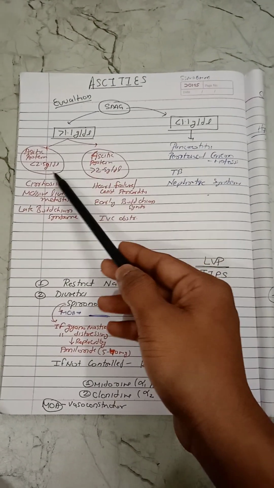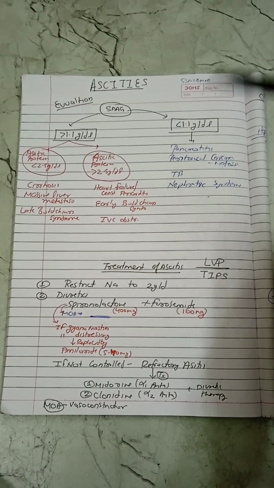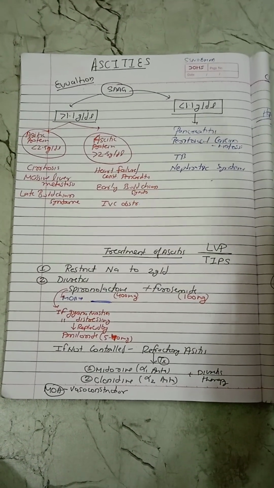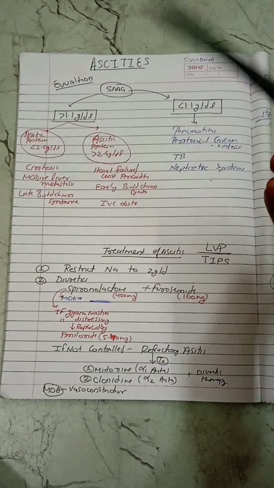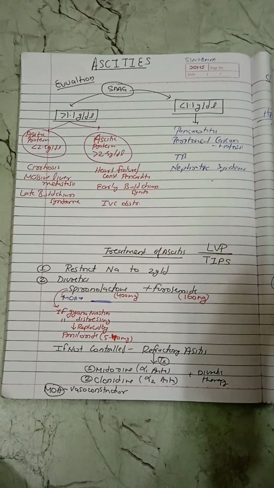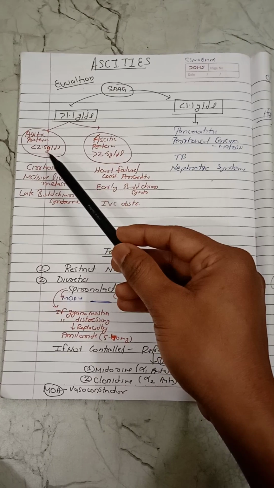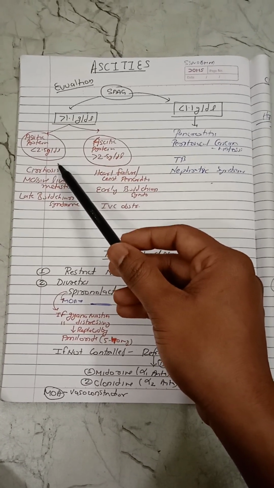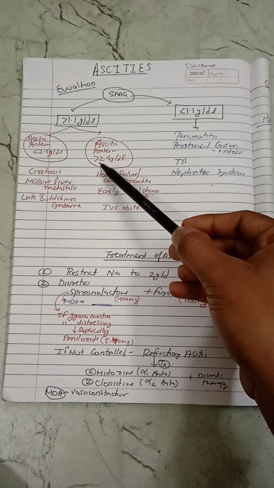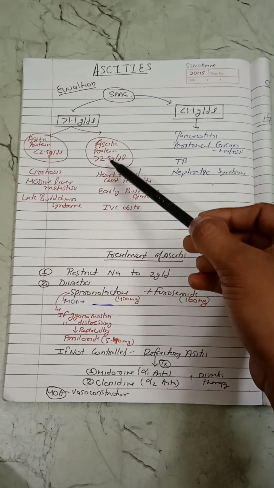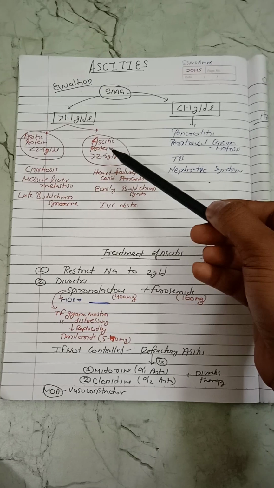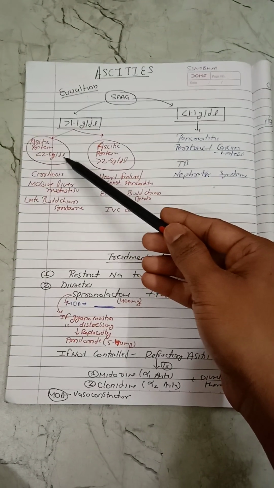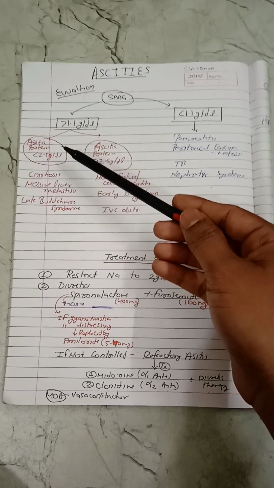Ascitic protein signifies whether the protein is flowing freely through the hepatic sinusoids or not, meaning whether the hepatic sinusoids are involved or not. If the protein is less, hepatic sinusoids are involved and protein is not able to flow freely. And if protein is more than 2.5 gram per deciliter, then hepatic sinusoids are not involved, they are normal. So if the ascitic protein is less than 2.5, then we will see what the conditions are